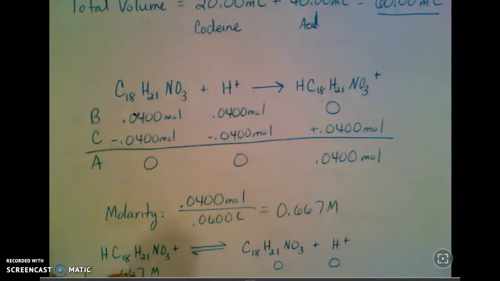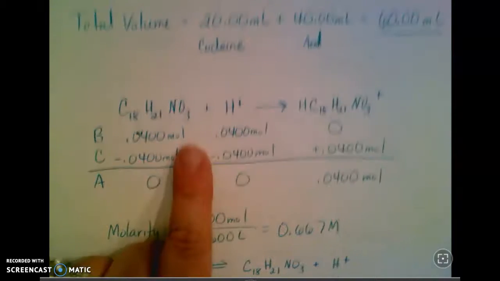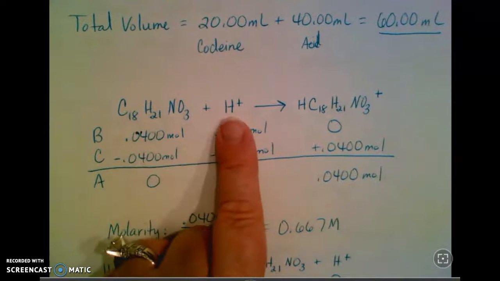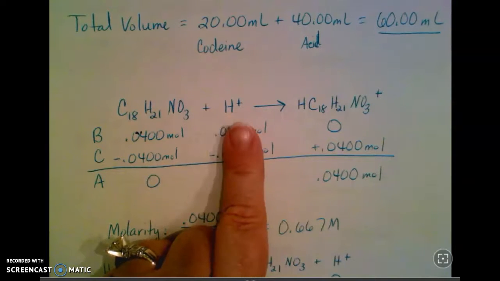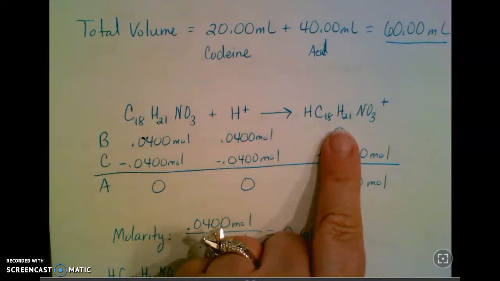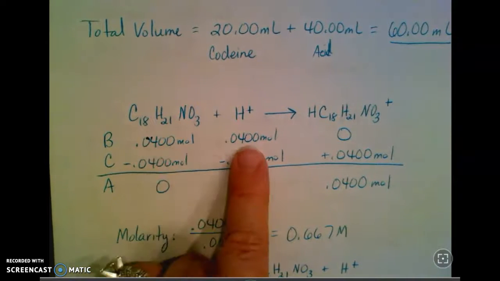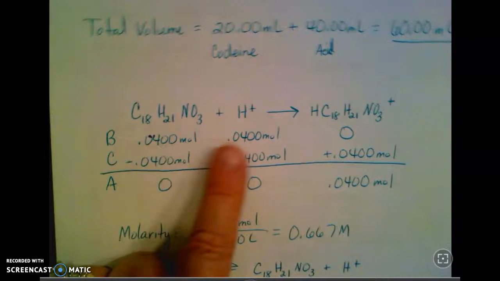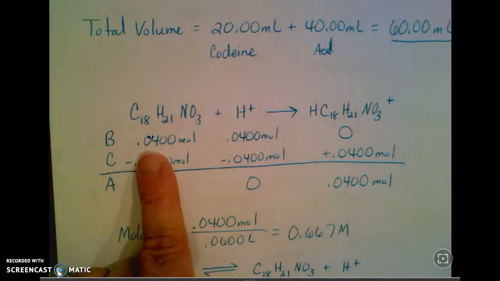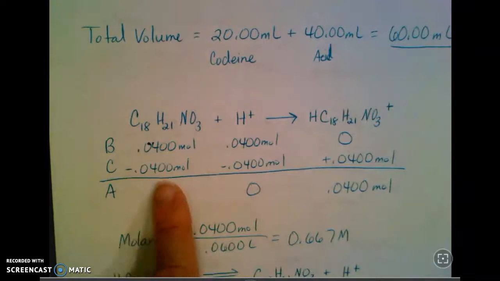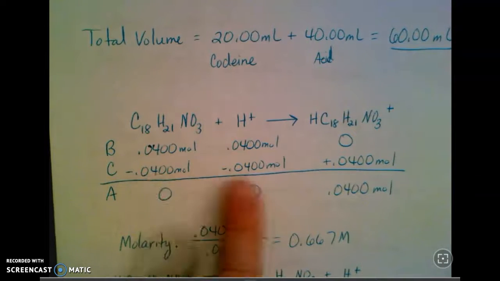And so this is the reaction that's happened. The codeine plus the hydrogen from the hydrochloric acid gives me the conjugate acid of the codeine. At the equivalence point, of course, the amounts of the acid and the base are equal to each other. That is what's equivalent at the equivalence point. So I've used up completely the amounts of both of those.